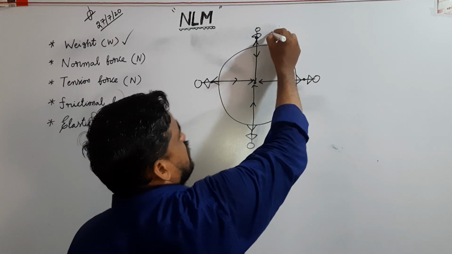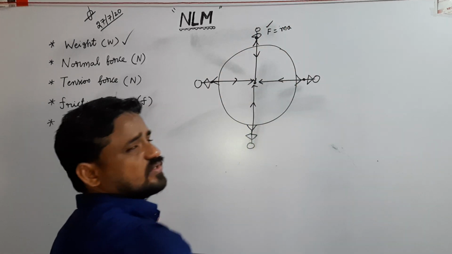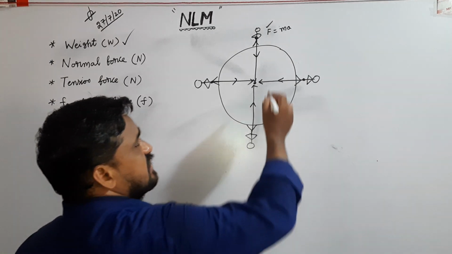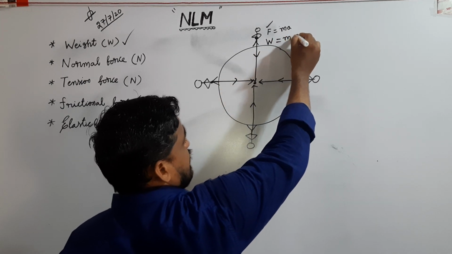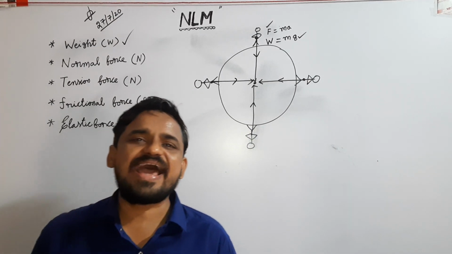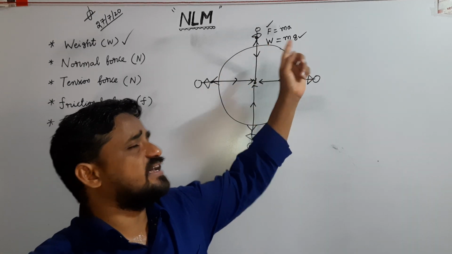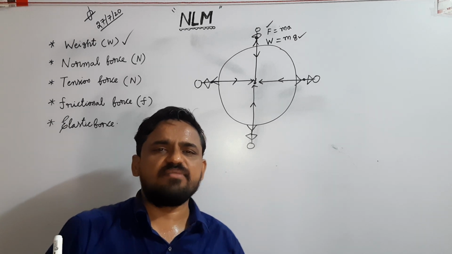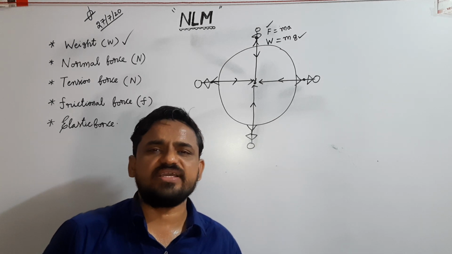According to Newton's second law, force equals mass into acceleration. Here gravitational force is treated as weight, so W equals m into g, where g is called acceleration due to gravity. Totally, the weight of a body is expressed as W = mg, where m is mass of the body, g is acceleration due to gravity.